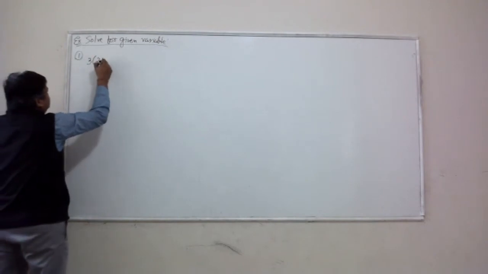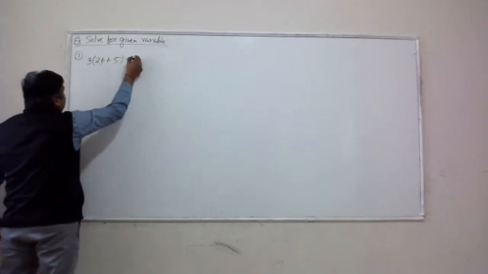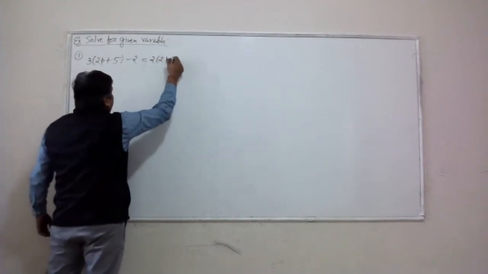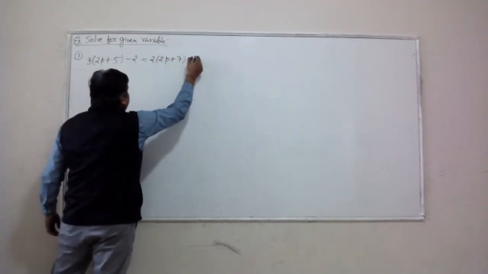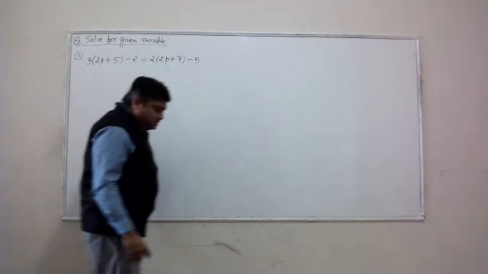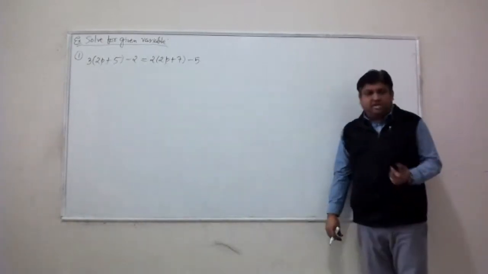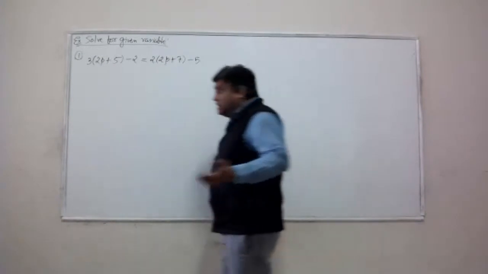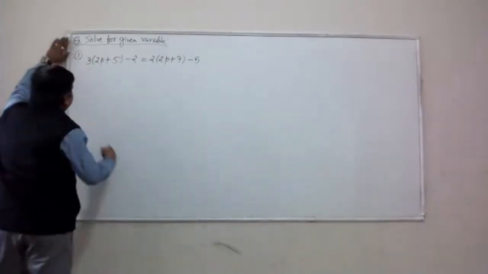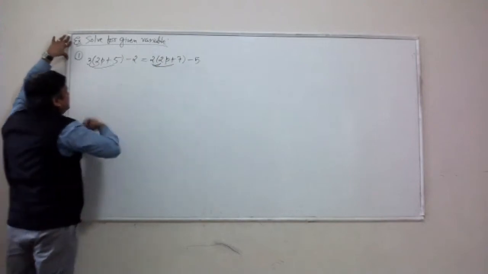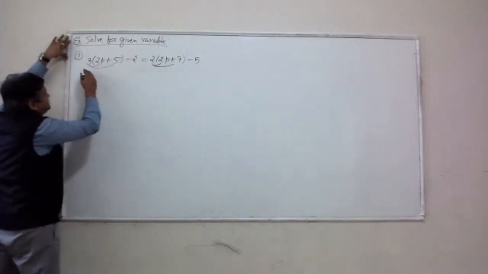Let's say I have 3 times 2p plus 5 minus 2 equal to 2 times 2p plus 7 minus 5. All right. Let's say I would like to solve this for variable p. In order to solve it for variable p, I really would like to distribute that 3 and 2 first.